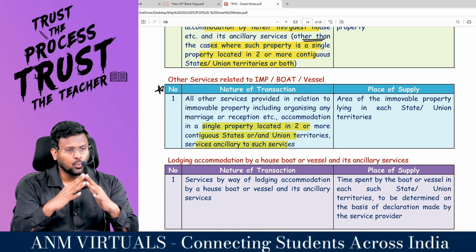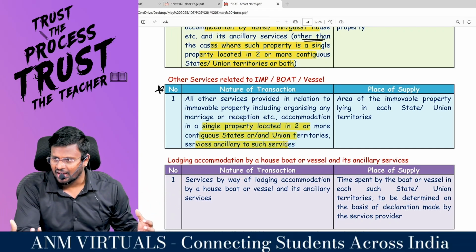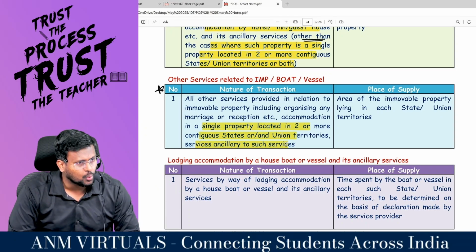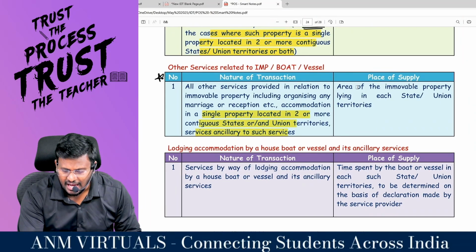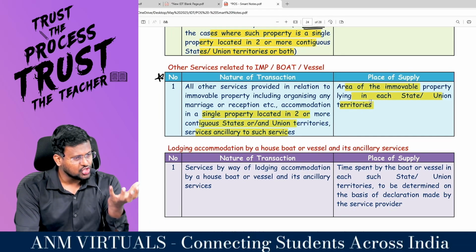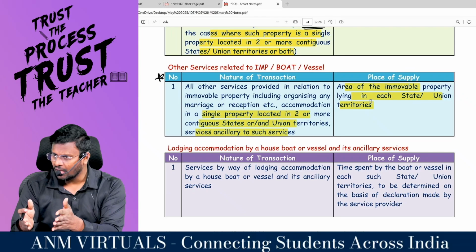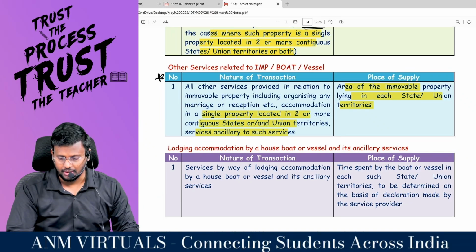That one property is spread in 2 states. One half of the property is in Kerala and the other half of the property is in Tamil Nadu. So geographically it is split into 2 states. Then the area of immovable property lying in each state or union territory. How much area is located in Kerala, how much square feet is located in Tamil Nadu. Based on that, you have to bifurcate, right, sir?